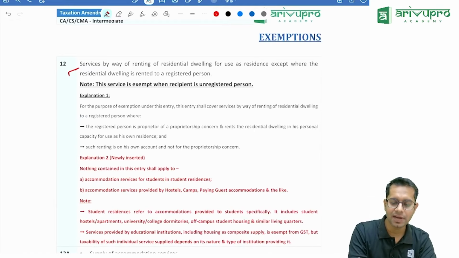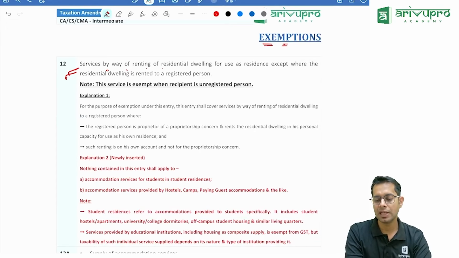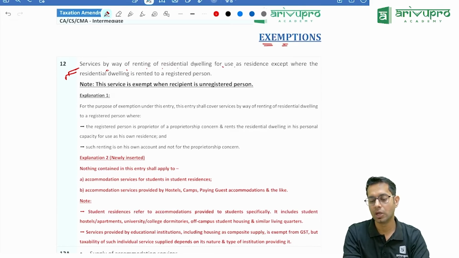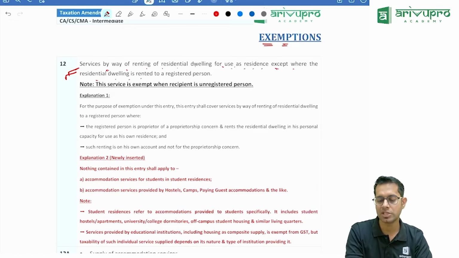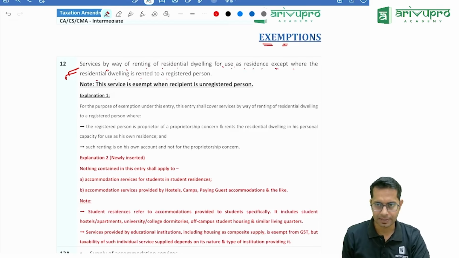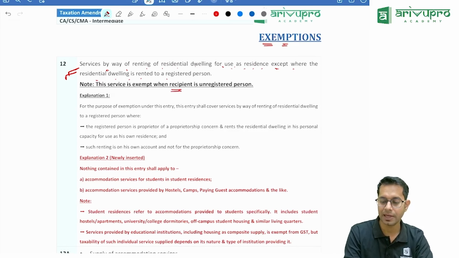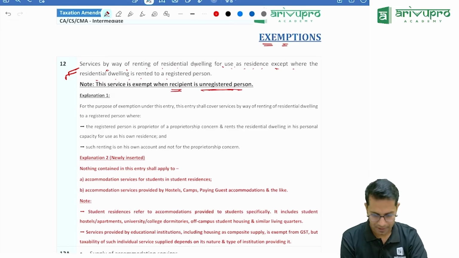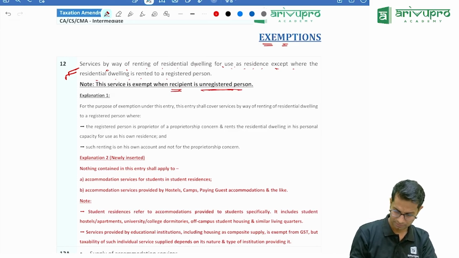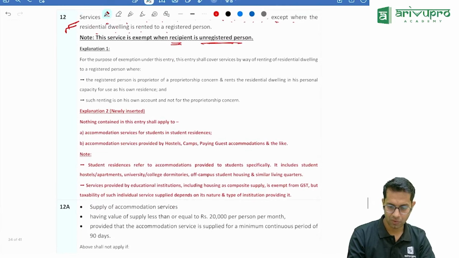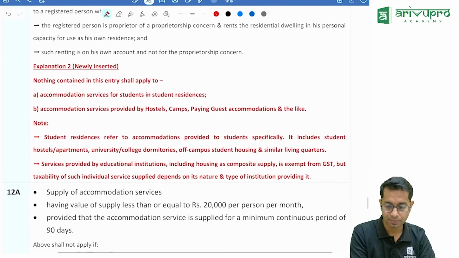Now, in this services and exemptions chapter, services by way of renting of residential dwelling for residential use, except where it is rented to a registered person, is exempt. Sorry, it is exempt when the recipient is an unregistered person. Correct? Now here they have given a clarification.